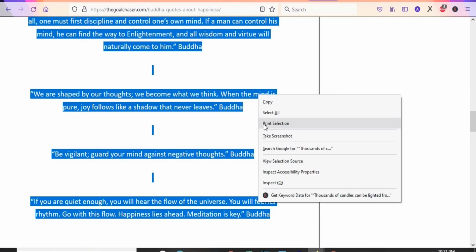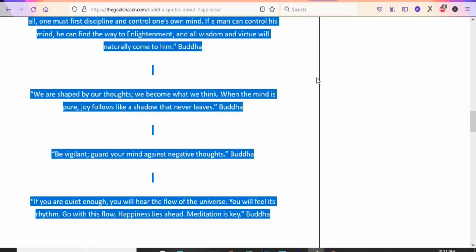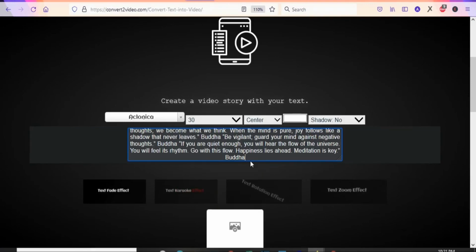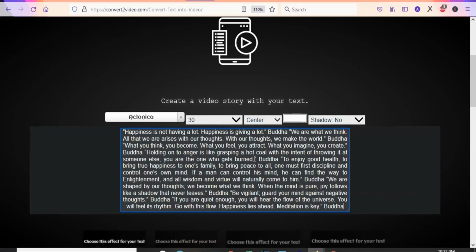Once we highlight it, we are going to copy it. Once we copy it, we are going to come back to convert to video, and we are going to paste the text here, as you can see. So it will create a proper video for us. So just don't focus on the arrangement of the text here. It will create the video for you in the right way.